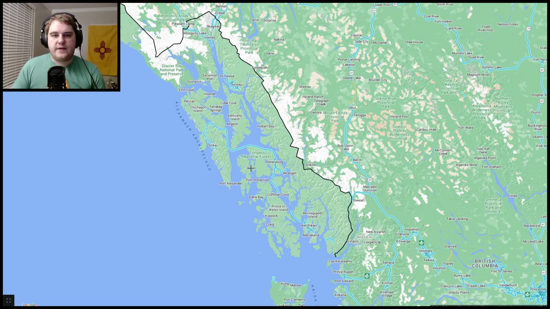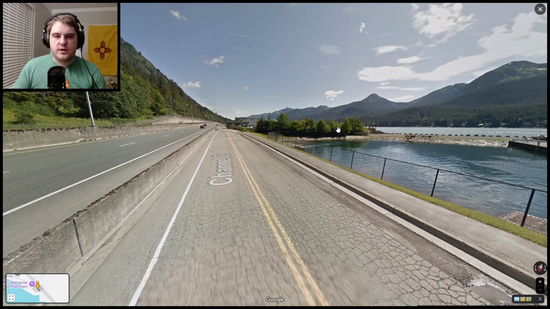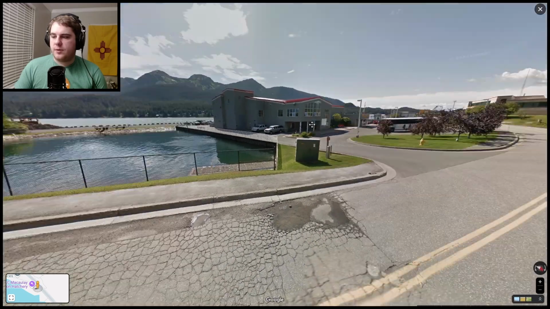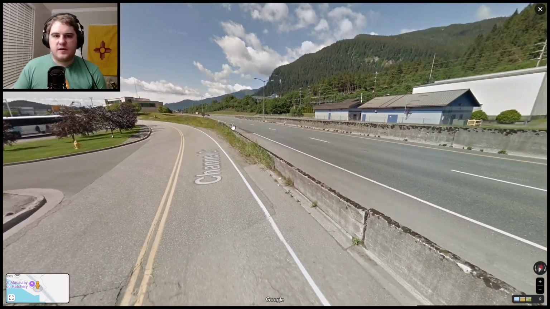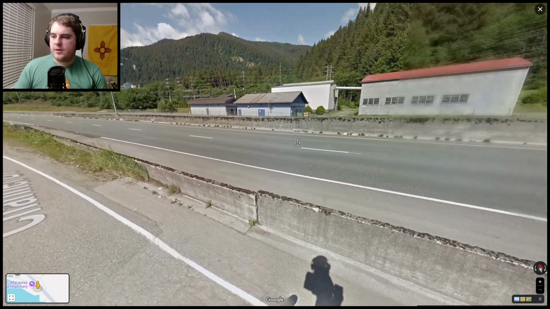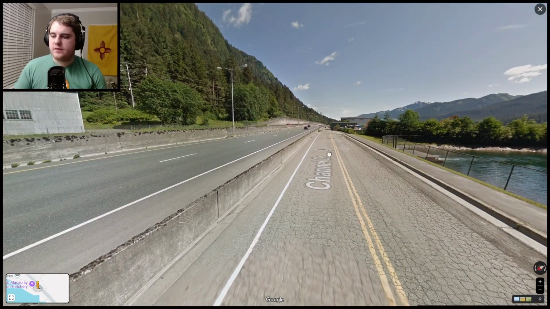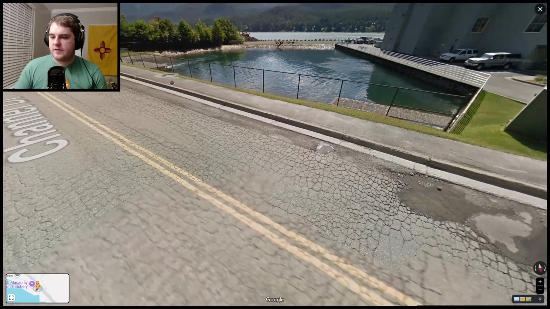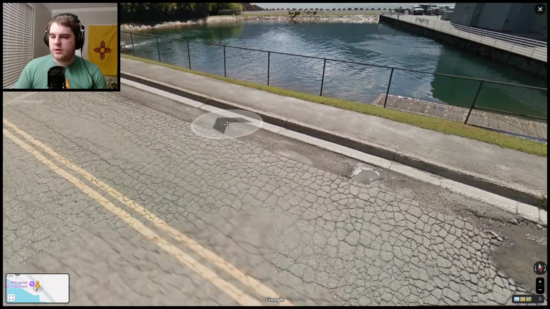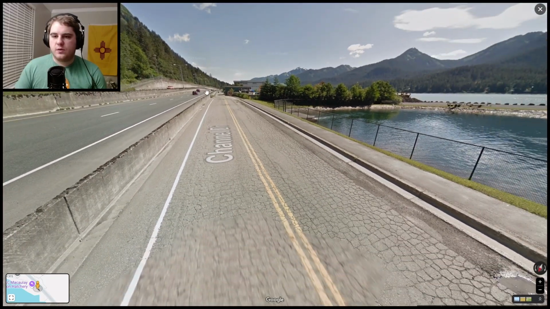You do also have some coverage down here in the southern panhandle part of the state, so places like Juneau and Skagway and Sitka and Ketchikan. These areas specifically do look a lot like British Columbia, just because they are so close. So in this case, we are in Juneau. The mountains are very similar to those you'll see in Canada, because they're the same mountains. But in some cases, you can use the Gen 3 car blur, or the license plates, or just other signs to determine that you are in the US.